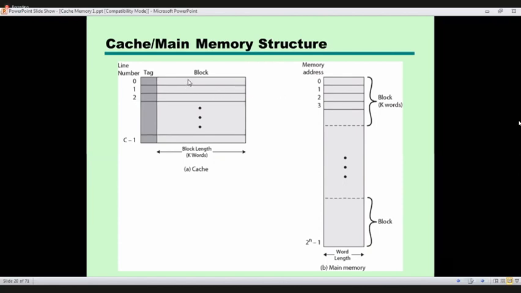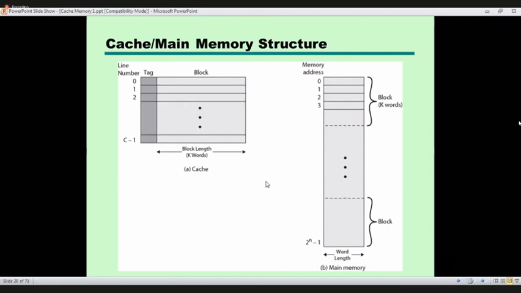But the thing is, the number of blocks is much larger than the number of lines in the cache. So there is a problem: how to allocate these blocks into the lines.